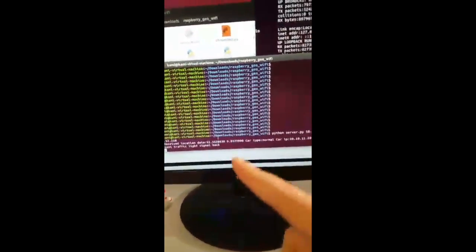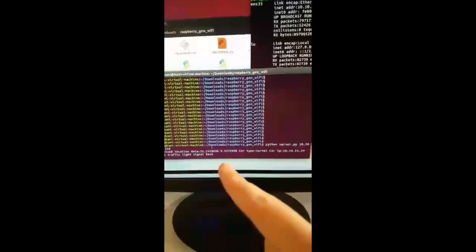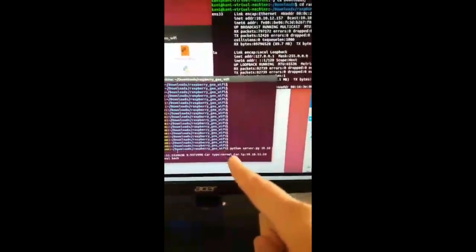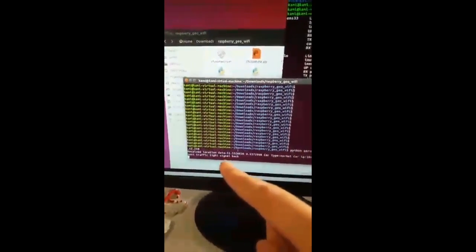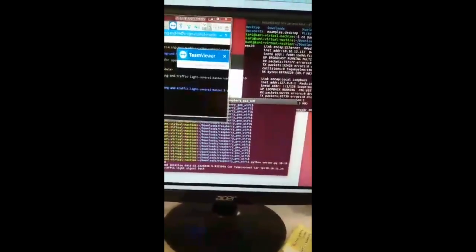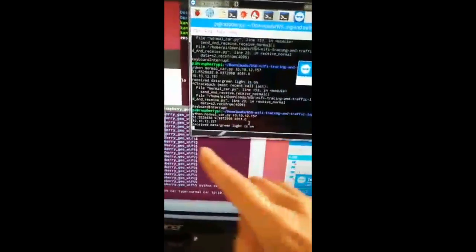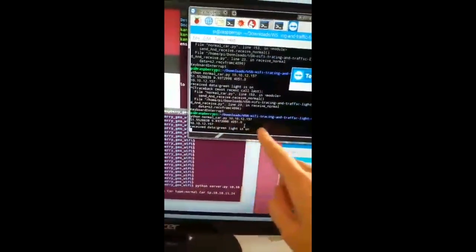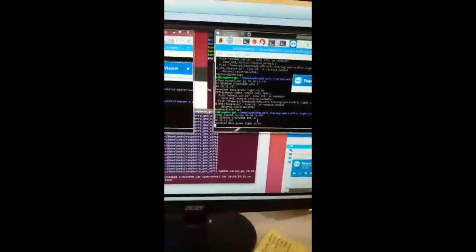And this is the command line of the server, which says we received the location data, and the car type is normal, the car IP is this, and they send the traffic light signal back to our normal car. We can see here they receive the data, green light is on. And for the traffic light, it will not change because this is a normal car. It will not cause a change.